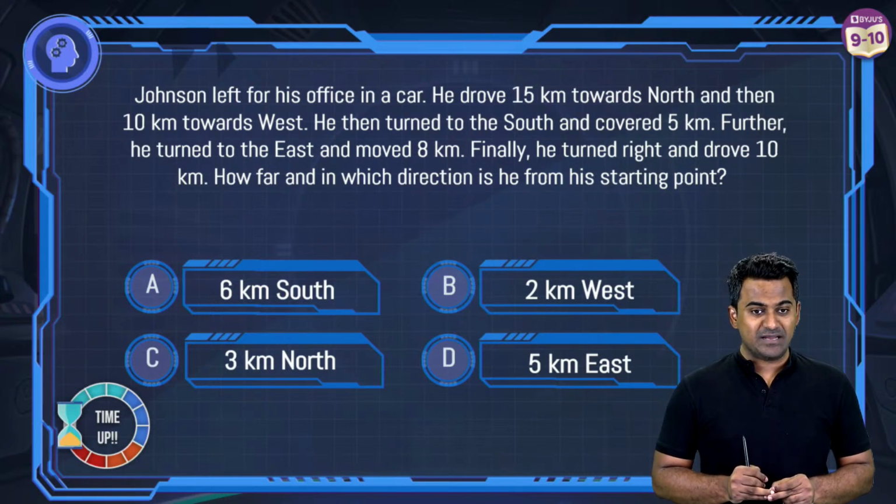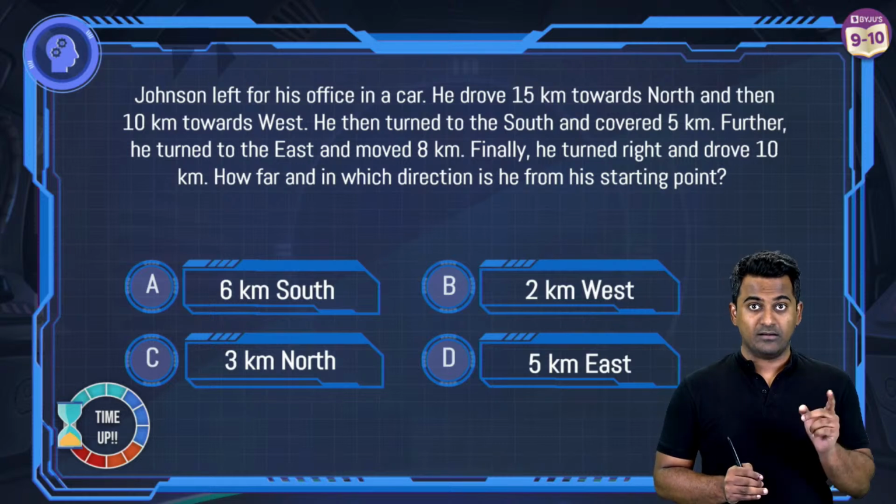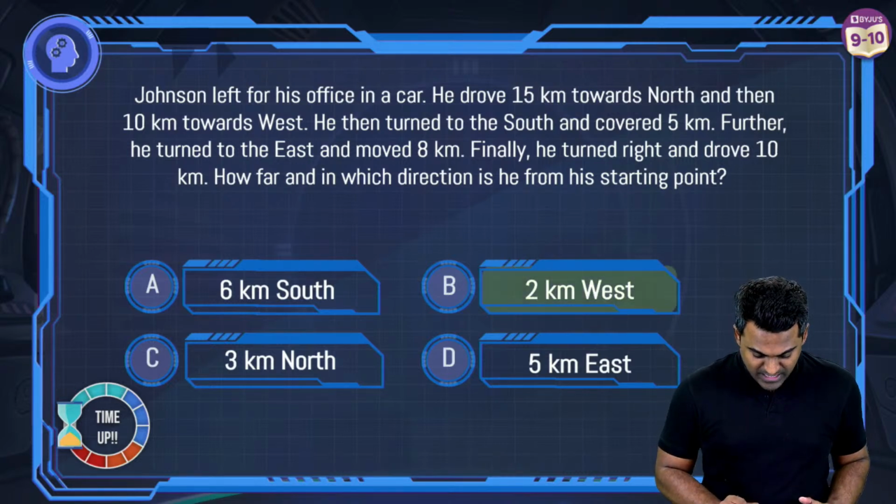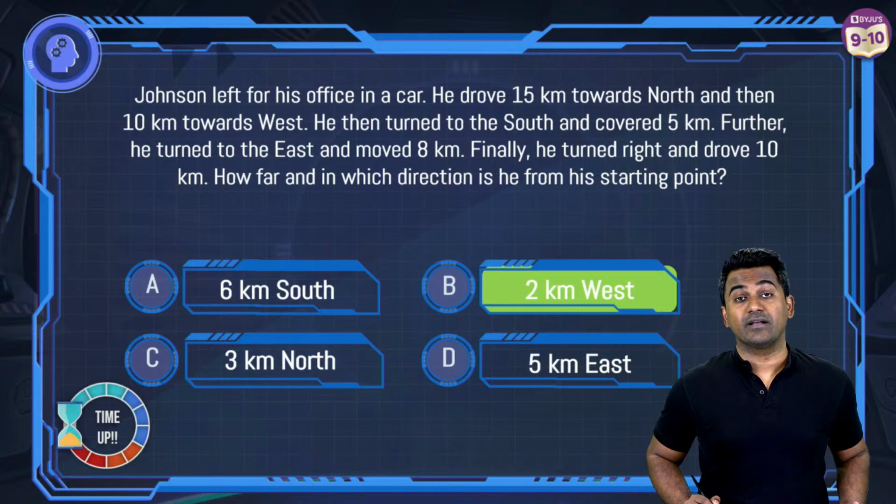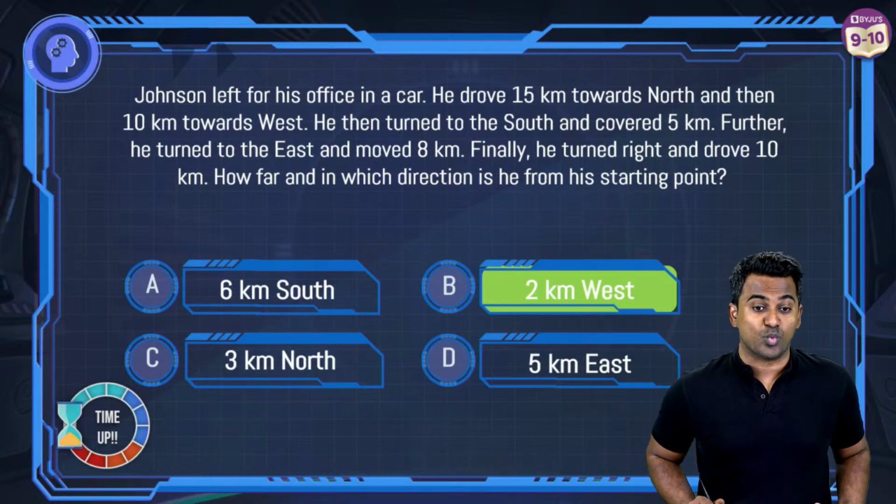Shanmugam says B, Pranavi says B, Himani says B, Mona Lisa says B, Mayank says B, Anju says B as well, and B it is. I think B here is going to be the correct answer, 2 kilometers west.